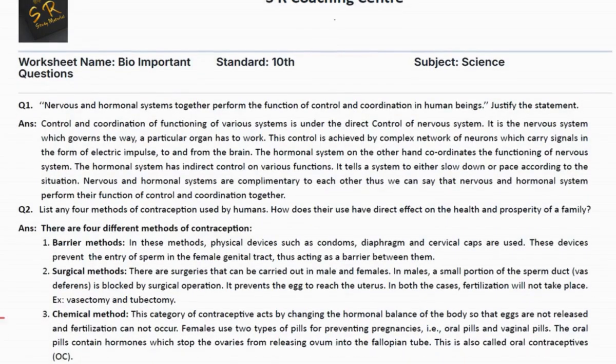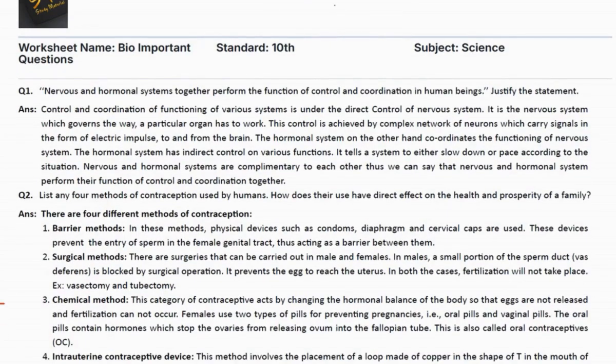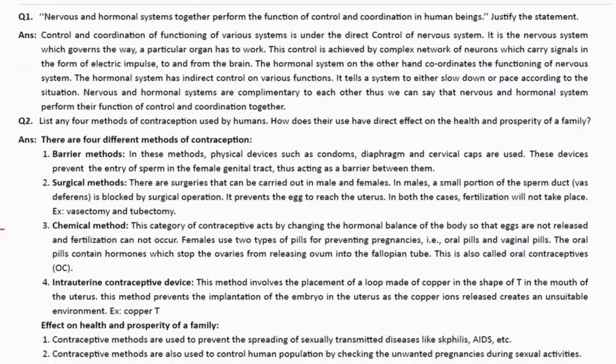So first question is, nervous and hormonal systems together perform the function of control and coordination in human beings. See, control and coordination is controlled by the nervous system, and the nervous system is controlled by the brain. We have a large number of neurons which carry signals from the organs to the brain and to and fro. And the hormonal system, on the other hand, controls the functioning of the nervous system indirectly. Either it slows down the process or it increases the pace of this process.